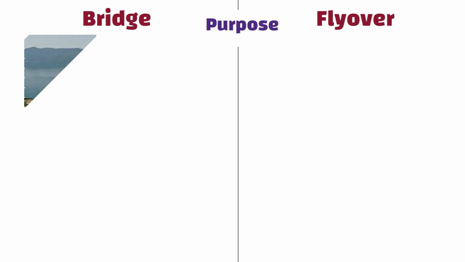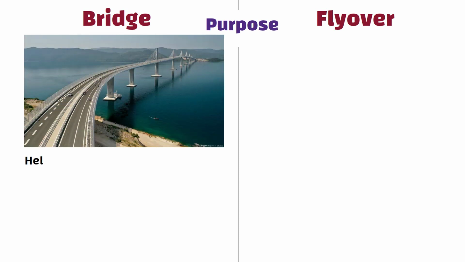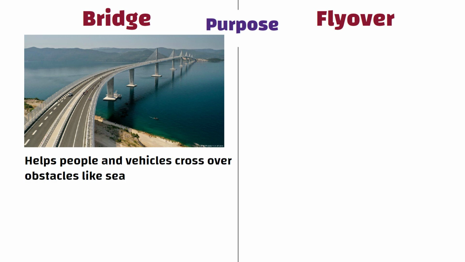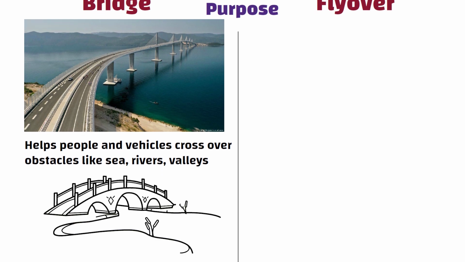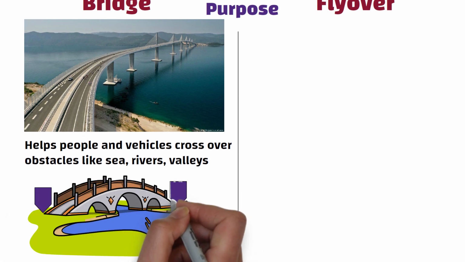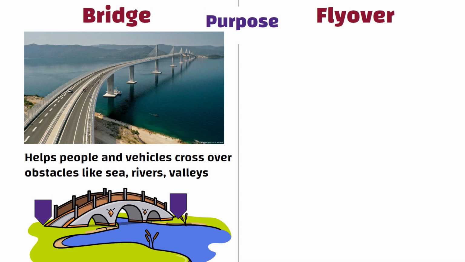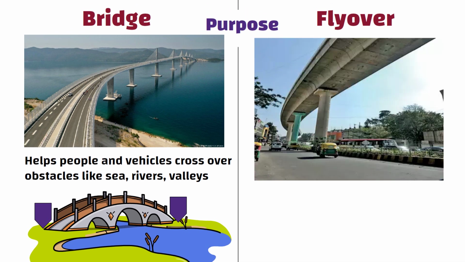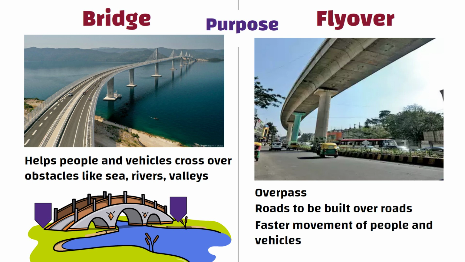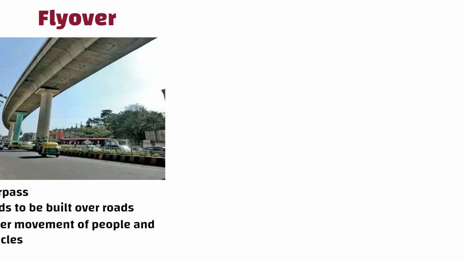Purpose. A bridge is a structure that helps people and vehicles cross over obstacles like sea, rivers, or valleys. It connects two points that would otherwise be separated. On the other hand, a flyover, also known as overpass, is a concept that allows roads to be built over roads to facilitate faster movement of people and vehicles in this age of congested traffic in metro cities.